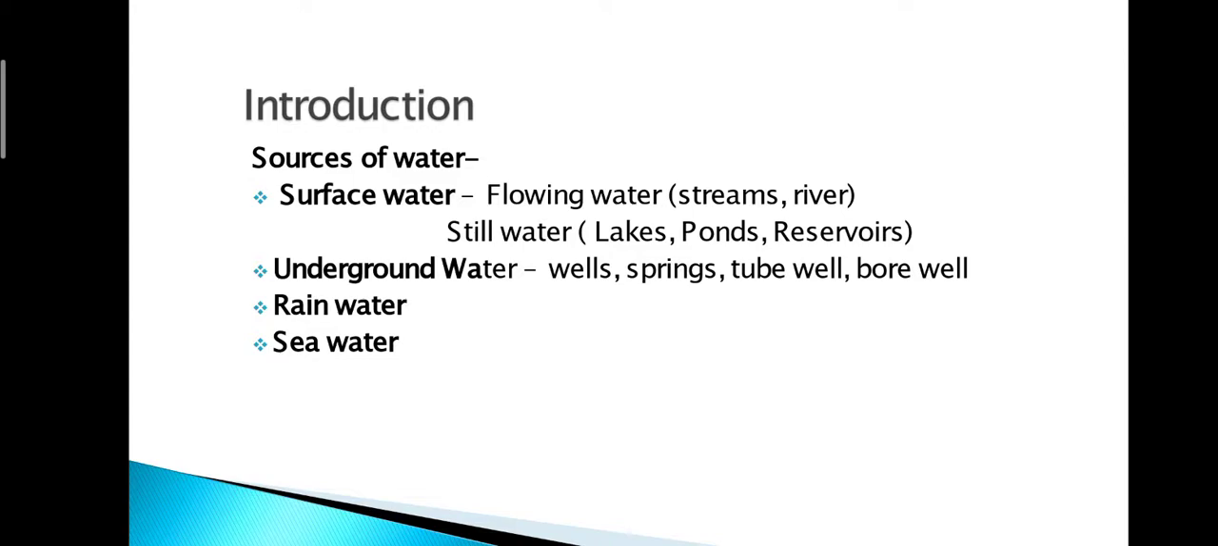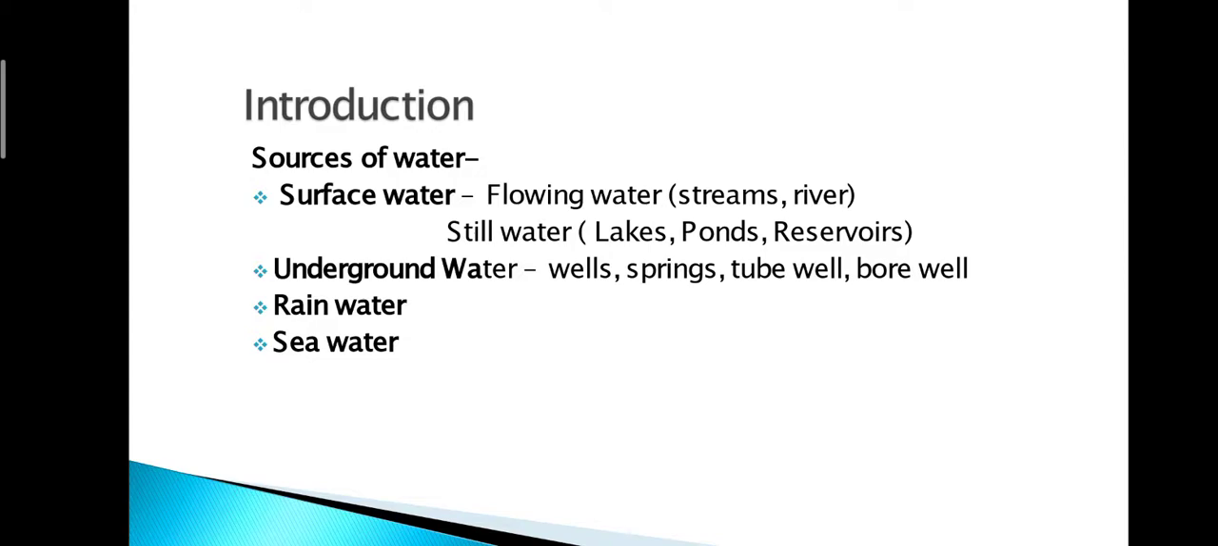So the first one is surface water, the water which floats on the surface of the earth is known as surface water. Now in the surface water there are two different types, flowing water and still water. Water that continuously flows like stream, river, etc., and still water that stands on the earth's surface like lakes, ponds, reservoirs.